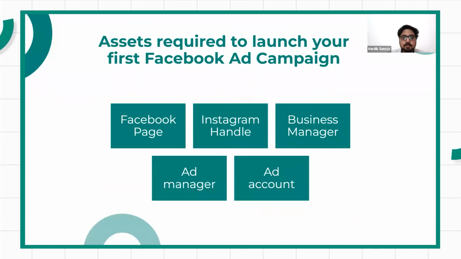Now let's move on to the assets that you would require if you are willing to launch your first Facebook ad campaign. So you need a Facebook page first of all. Then you have an Instagram handle. This is recommended, but you can just start your first campaign with a Facebook page. So this is the most mandatory part. You need to have a Facebook page to launch your first ad campaign.